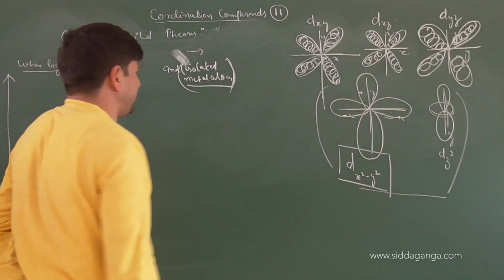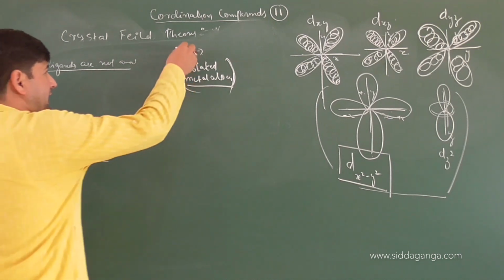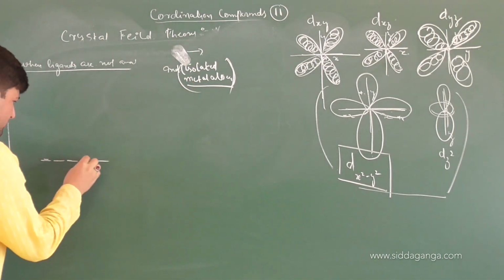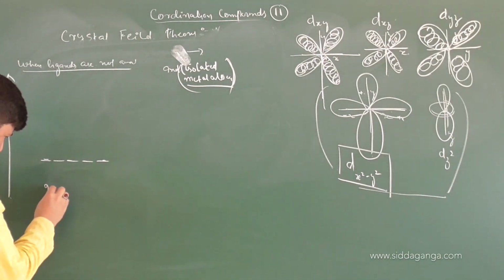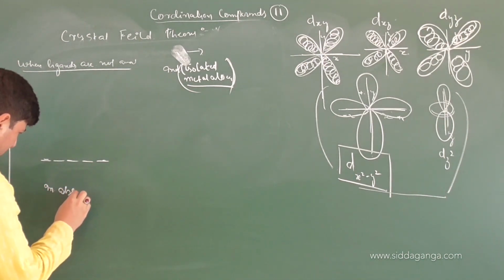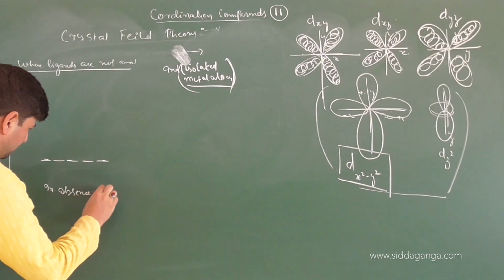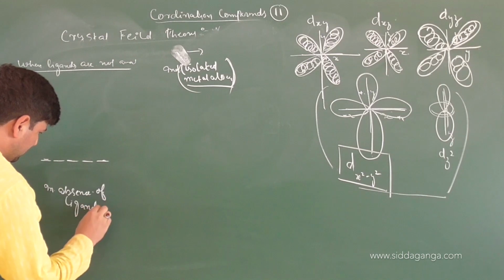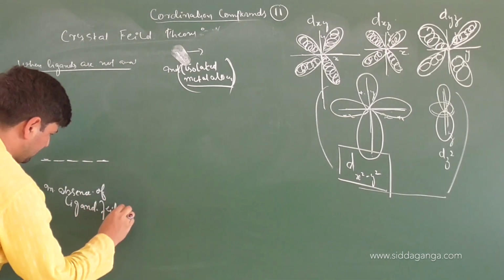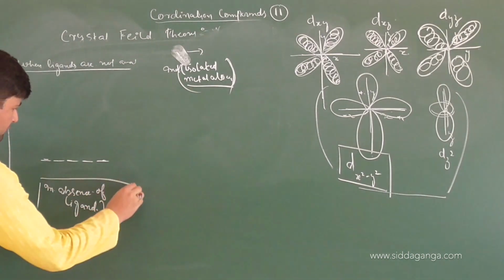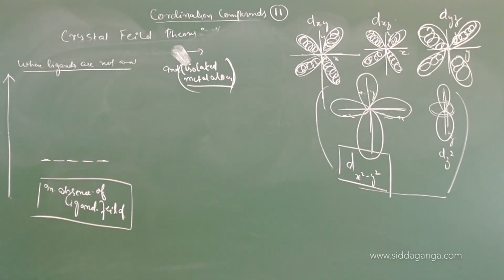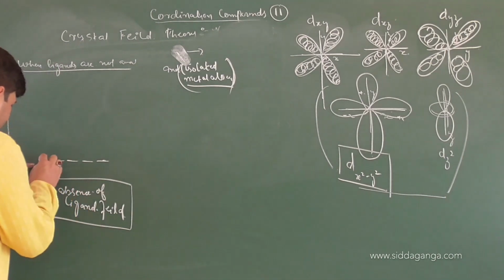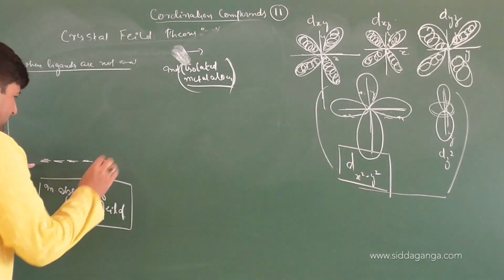I'll be very slow here in discussing this. So once we have the individual metal atom, all the d orbitals in absence of the ligand field, I will write down in absence of ligand field. So when there are no ligands present at all, when you have an isolated atom, then the energy of all the d orbitals will be the same, right or not?